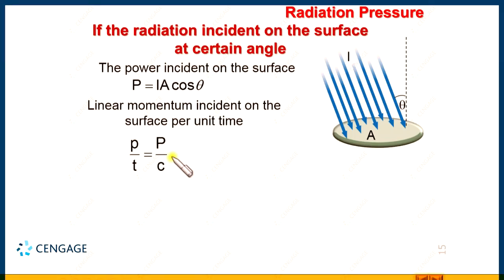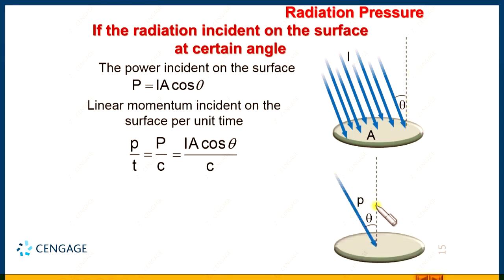Okay. And we know capital P is IA cos theta, so it is IA cos theta divided by C, right. Now, let us consider if the surface is perfectly reflecting. If it is perfectly reflecting, that means the angle of incidence of the ray should be equal to the angle of reflection. So, let us make the diagram.